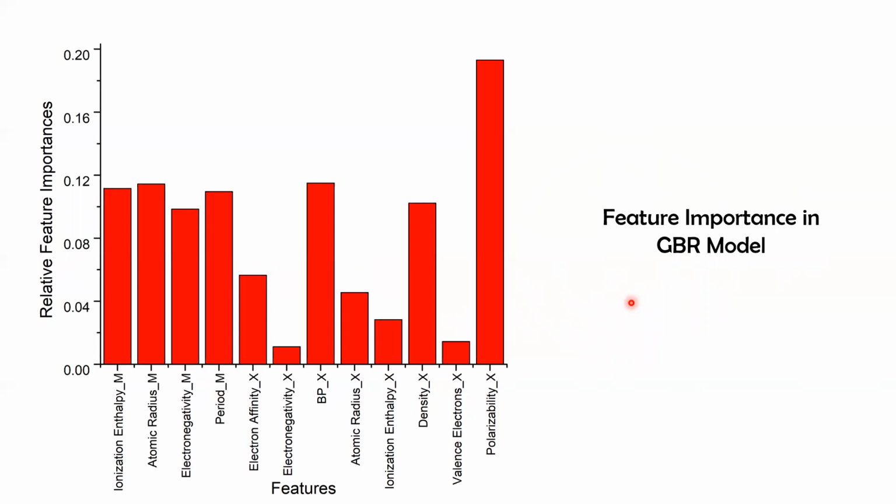And because of that, we also considered the polarizability of the central atom as an important feature. And we can see that this is contributing a lot to the development of this GBR model. That's an interesting idea. This ML model is also slightly suggesting the physics of these heteropoly acids.